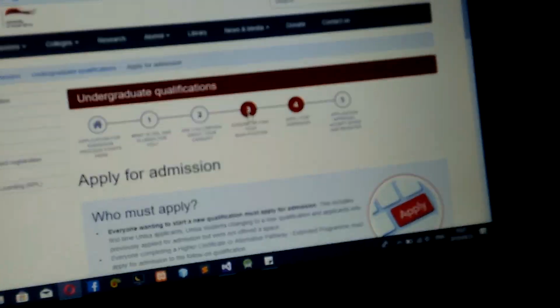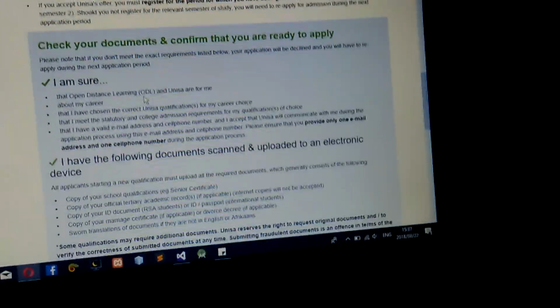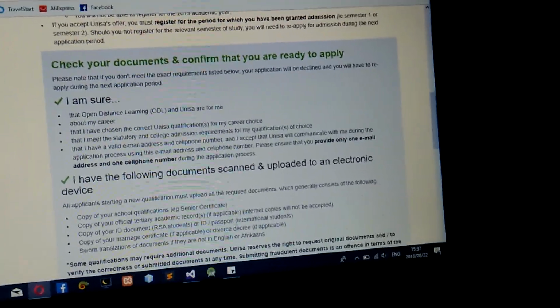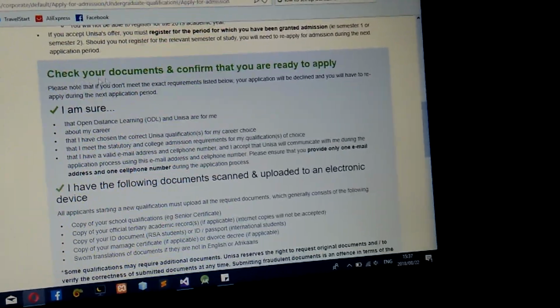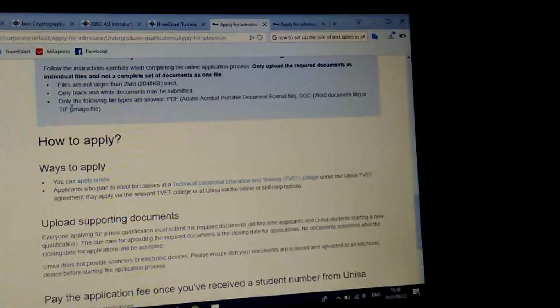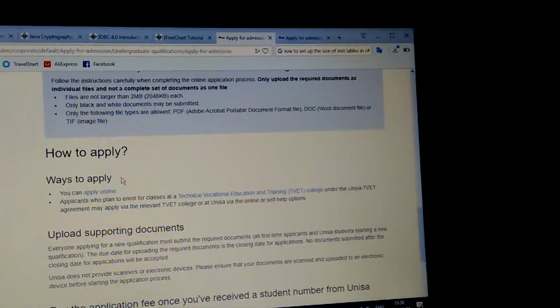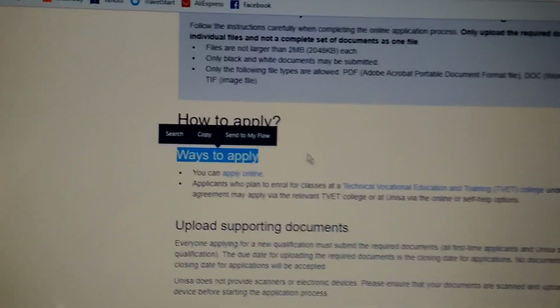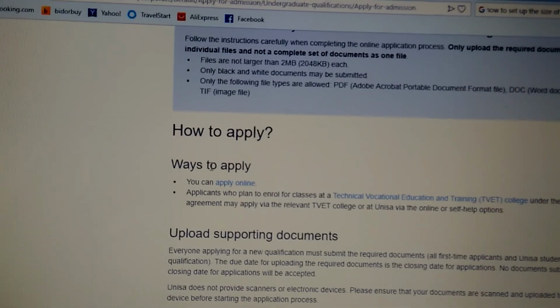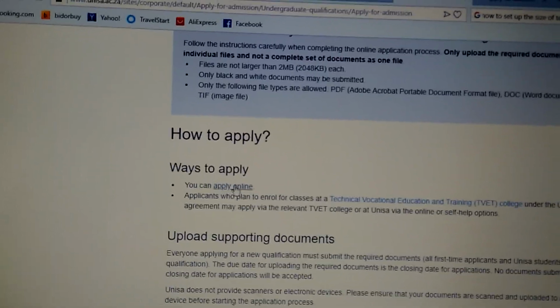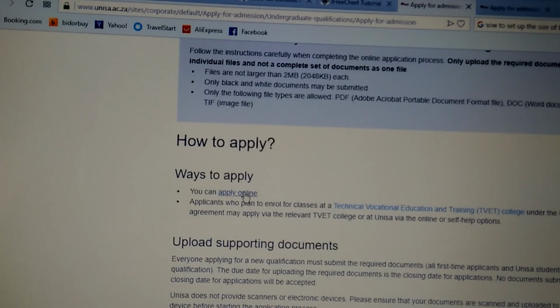Yeah, if you click there, you're going down. You can read all this here, but you have to make sure that all this given here is the condition: checking your documents and confirming that you are ready to apply. They ask the question, and you say yes, which means everything is okay, until you arrive here at how to apply, and then they will show the way to apply. Sorry, hope you can see now. They show the way to apply here, and then they say you can apply online. You click here,